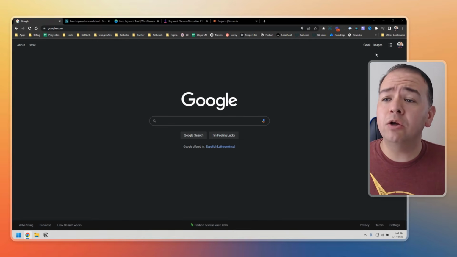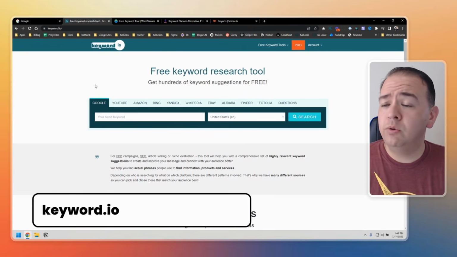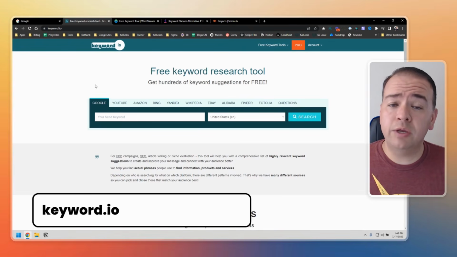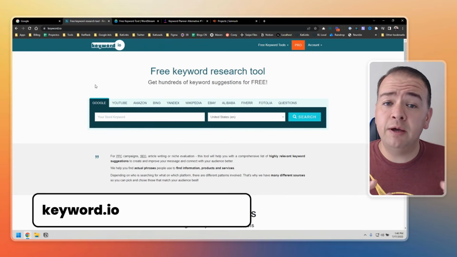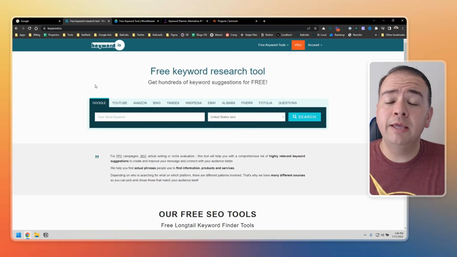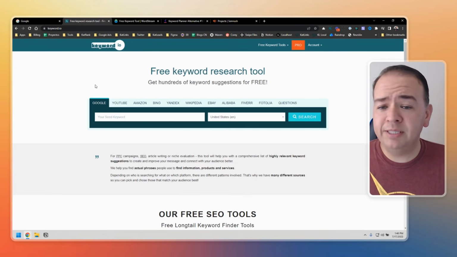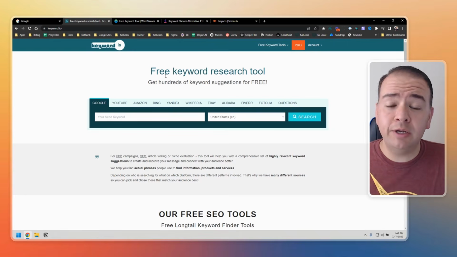The first tool we're going to look at is called Keyword.io. The address is keyword.io. You can go there and you can see this website. By the way, all of the websites we're going to be looking at today, the tools that we're going to be using, are in the description of the video. You're going to find the links there. So let's start with this one. This is a pretty simple tool. They have a pro plan, but as I said, for what we're going to be doing, you don't need it. The free plan is enough.